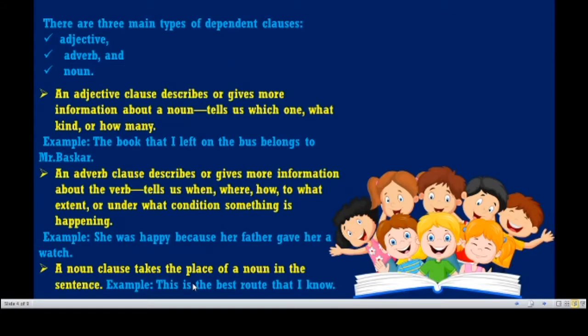There are some other main types of dependent classes. What are they? Adjective classes, adverbial classes, and noun classes. Okay, so what is the adjective class? Let us see one by one.